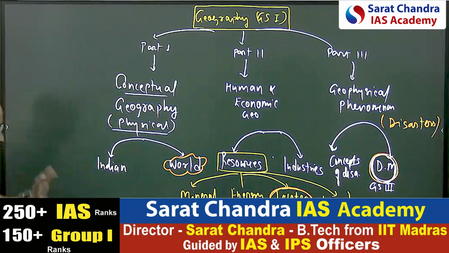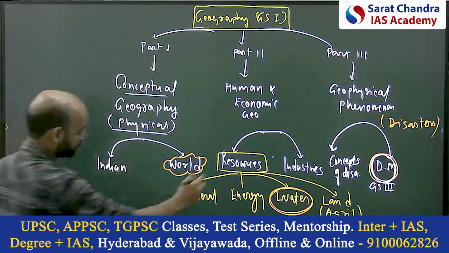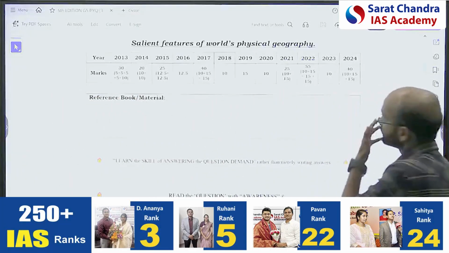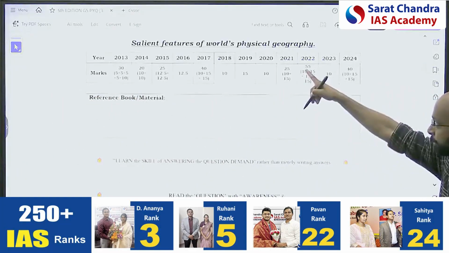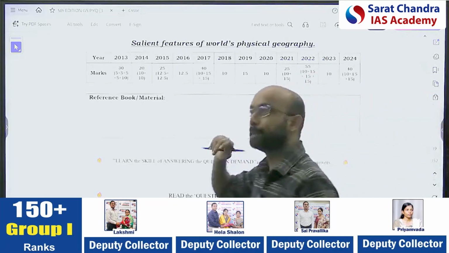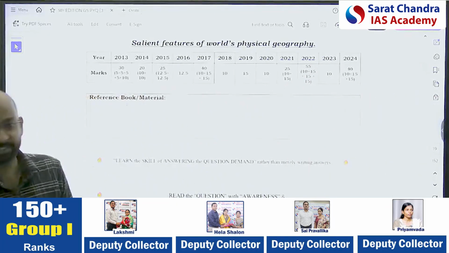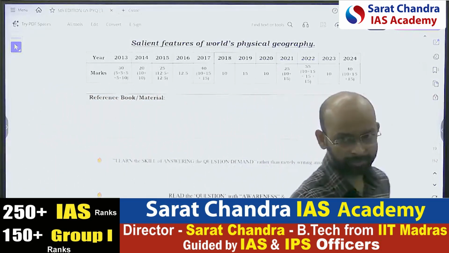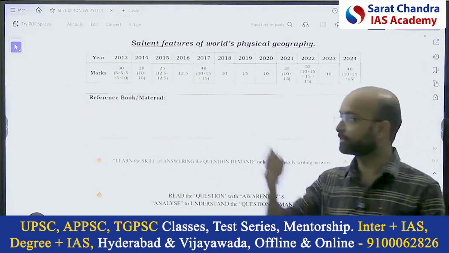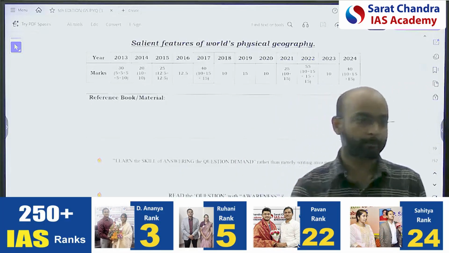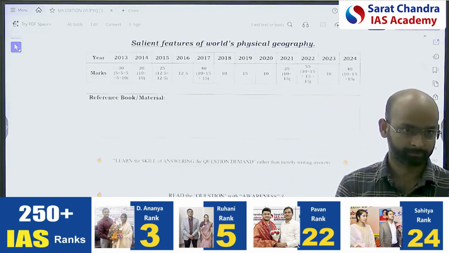Now, before going into the resource, one by one we'll understand from the PYQ. You will observe it. See, now salient features of world physical geography, it's asking. Now, it's better to cover the Indian physical geography within this only. Suppose you are studying climatology. You can't study climatology of the world and the monsoon separately. Monsoon is a part of climatology, right?